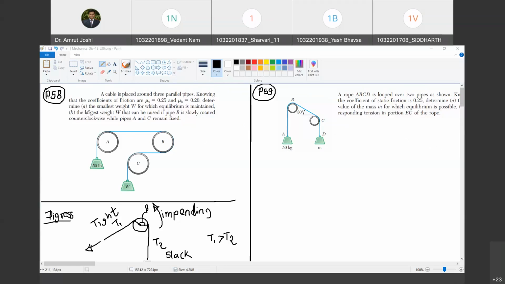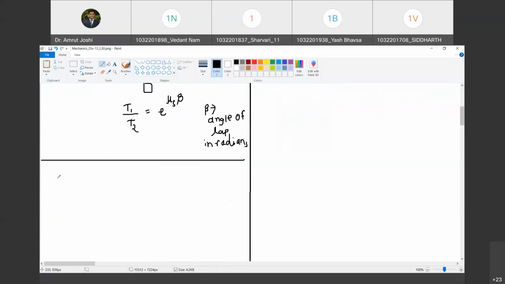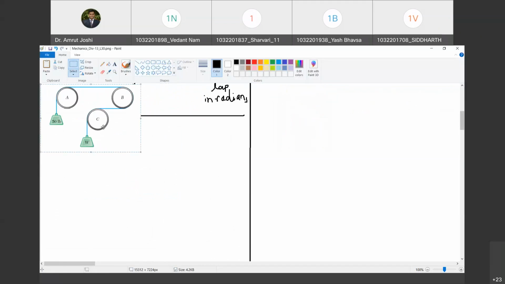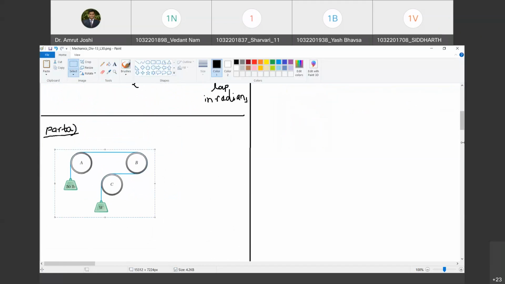Okay. So now let us start with part A of the problem, solution of part A. What is asked in part A? The smallest W for which the equilibrium is maintained. Are you with me? Yes, sir. This is what is asked. That means I should find out that W for which the motion is impending. Are you with me? Yes, sir. What does equilibrium maintained mean? I should find out that value of W for which the motion is impending.